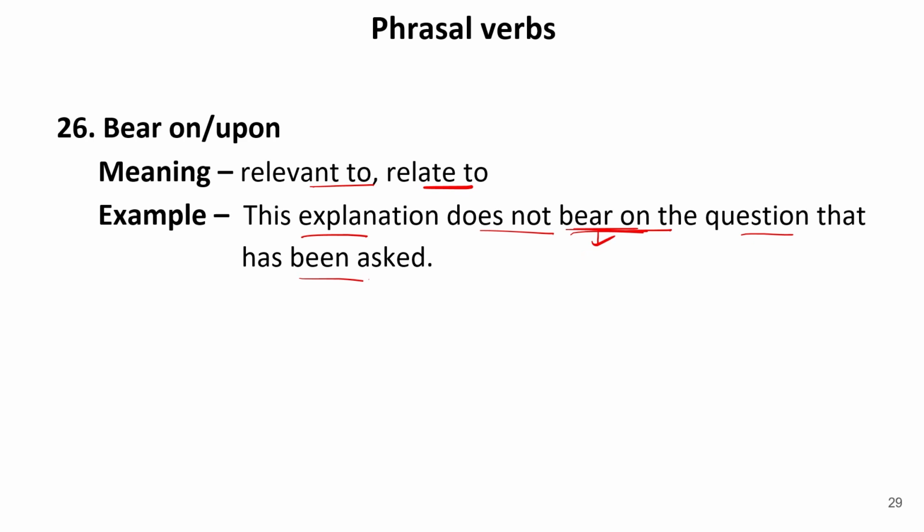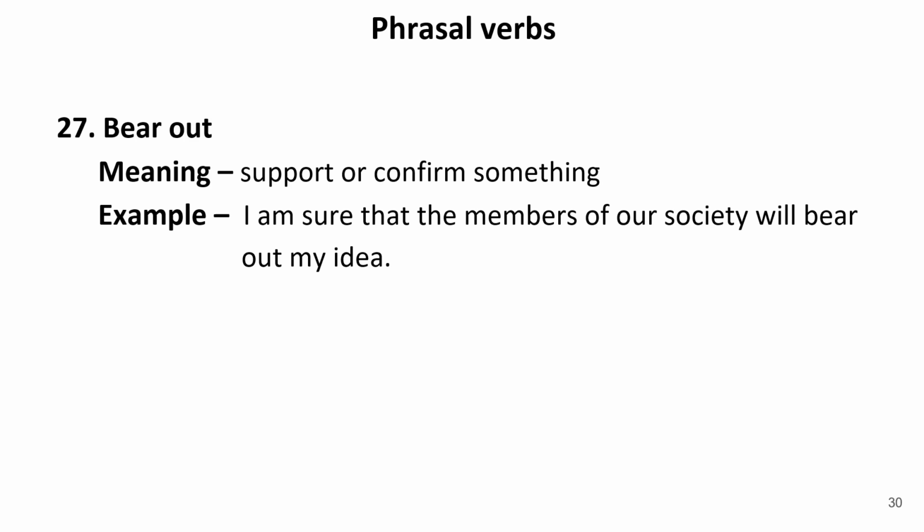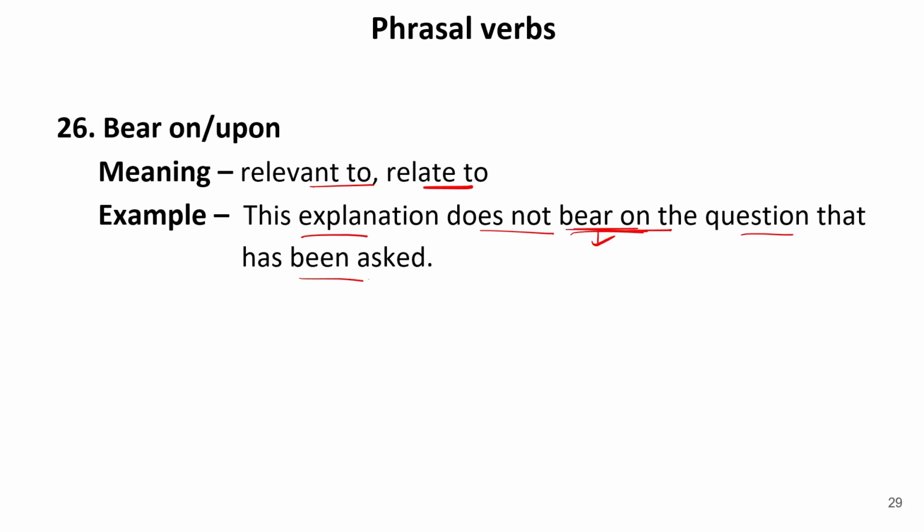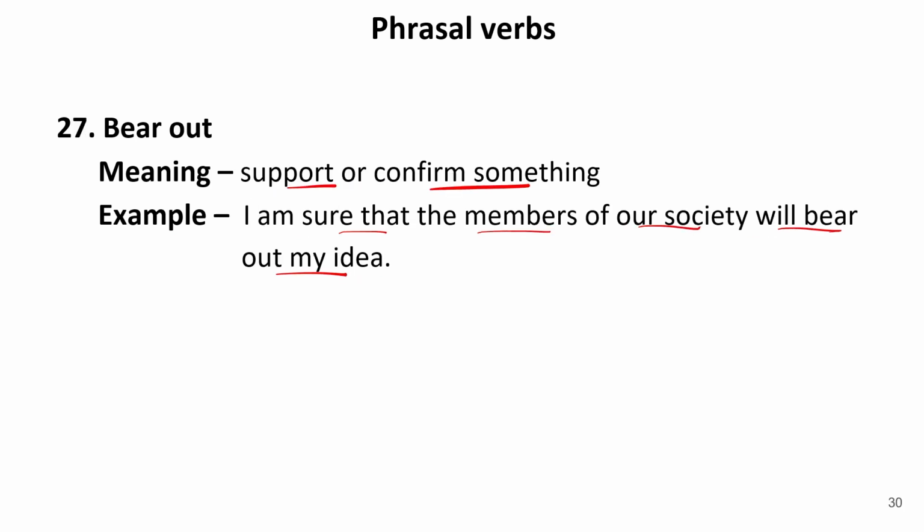Now let us move to the next phrasal verb. That is bear out. Now the meaning of this phrasal verb is to support or confirm something. I'm sure that the members of our society will bear out my idea. Bear out my idea means to support my idea. So bear out is used to support. Now here we have bear away, that is to win. Bear on or upon, that is relevant to or related to. And bear out means to support.